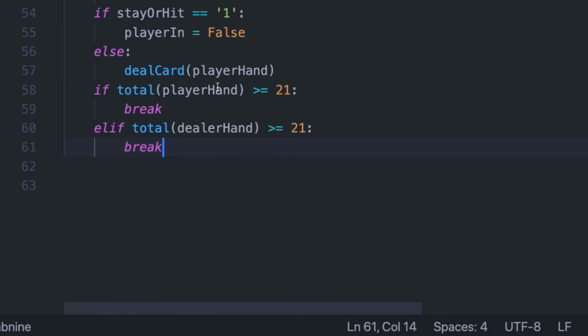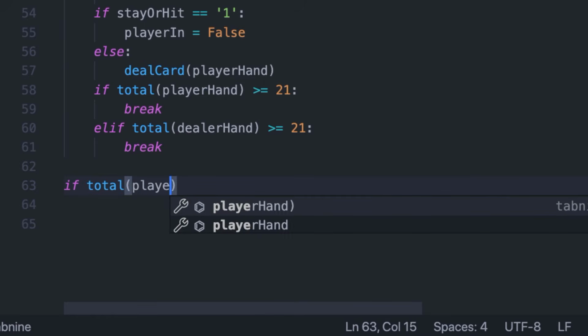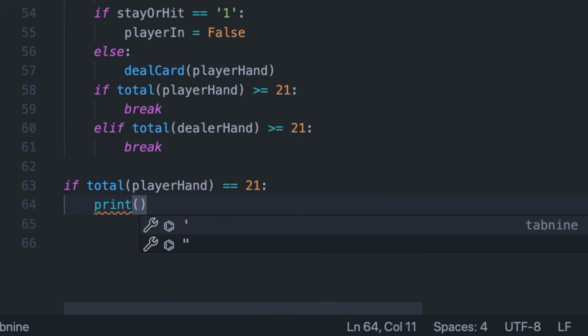Okay, so now that we've done this, we're going to want to determine the winner. We're going to have a little bit of typing here, but that's going to be all right. Very basic code though. So now let's code to see if the player or the dealer gets blackjack. So if the total player hand is equal to 21, then sweet, you got blackjack. All right, so let's print out. Let's make this an F string actually.